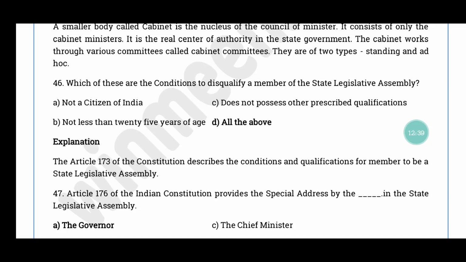Question number 46. Which of these are the conditions to disqualify a member of the state legislative assembly? The correct answer is option D, all the above. The article 173 of constitution வந்து it describes the condition and qualification for a member to the state legislative assembly. அதுபடி if he is not a citizen of India he can be disqualified, and if he does not possess other prescribed qualifications also he can be disqualified, and if he is not less than 25 years of age he can be disqualified from the state legislative assembly.